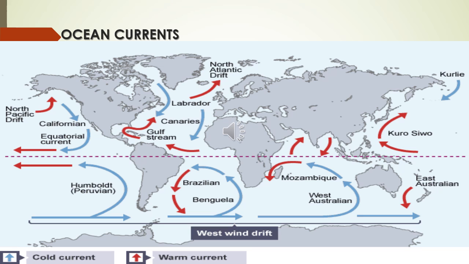Then ocean current. The movement of ocean water on the surface and at depth is called ocean current. You will learn about ocean currents in the next lesson, in hydrosphere. The warm ocean current raises the temperature of the nearby coastal areas, while the cold current lowers the temperature of a place. The warm current flows from the equator to the polar region, and the cold current flows from the polar region to the equatorial region.